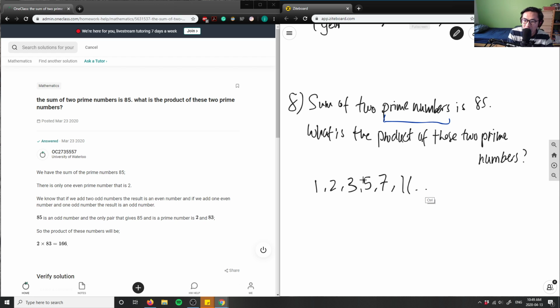And as you can look at this pattern here, starting from 3, you can realize that I don't have any even numbers, right? Because if I have an even number, then it would be divisible by 2, except for 2, because 2 is the only even number that's a prime number. If I had, for example, 64, it's an even number, I can always divide that by 2, which means it does not qualify as a prime number.